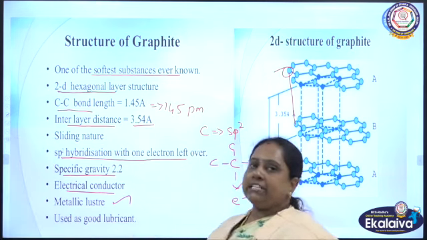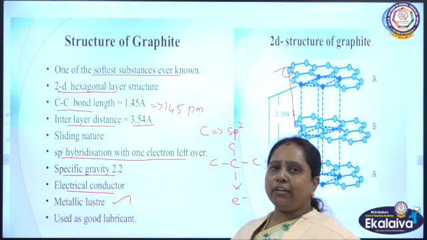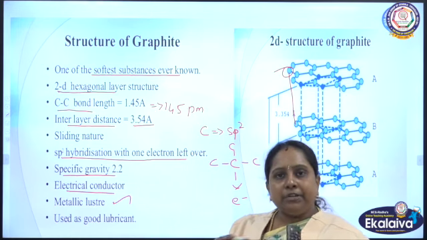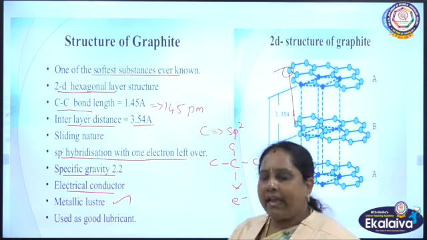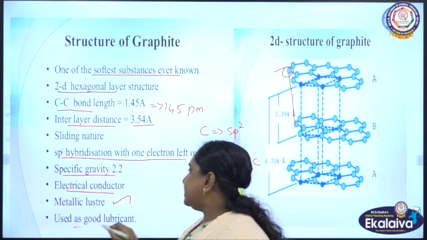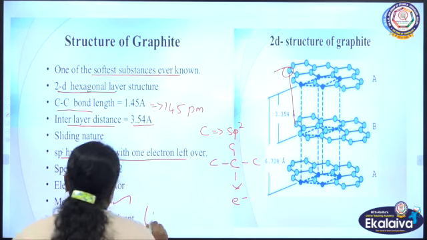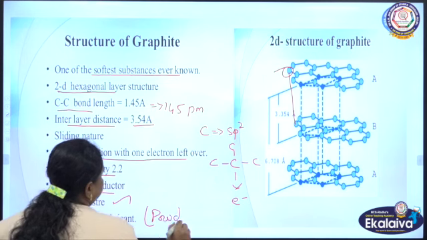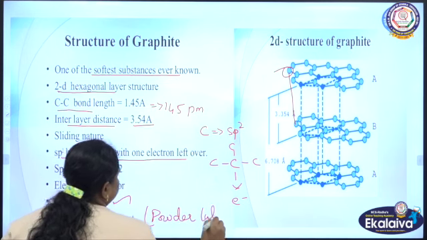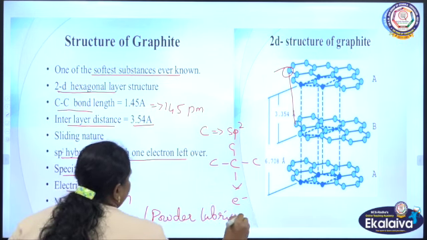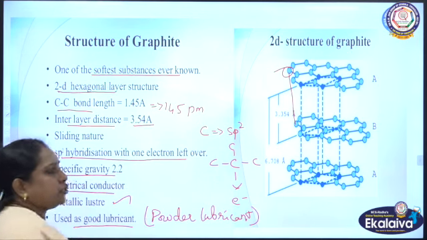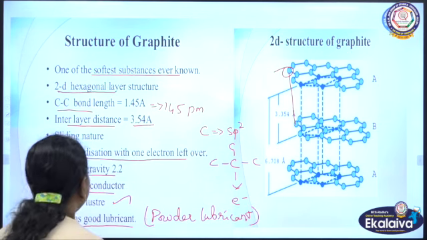And metallic luster. Actually, it is a non-metal only, but it gives the lustrous capacity like metals, and it is used as a lubricant, which is one of the powder lubricants, used in machineries to reduce friction.